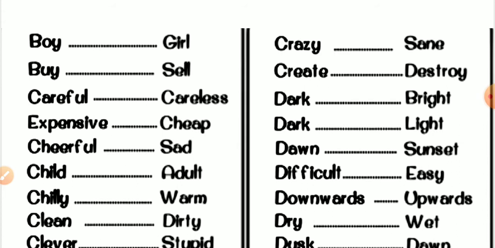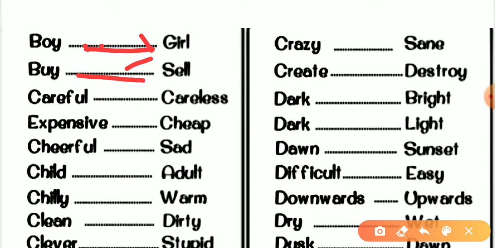So here we go for the next one. Boy, that's called boy. So the opposite of boy, if we are talking about antonyms, the antonym of boy is girl. After that, buy. If we buy something, that's called buy, and if we sell something, it means we are doing the opposite thing. So the opposite of buy is sell.